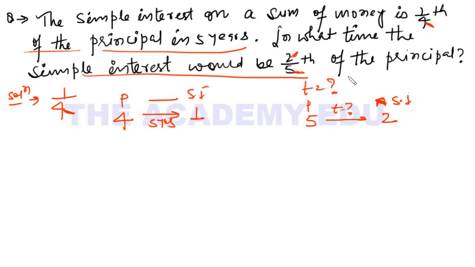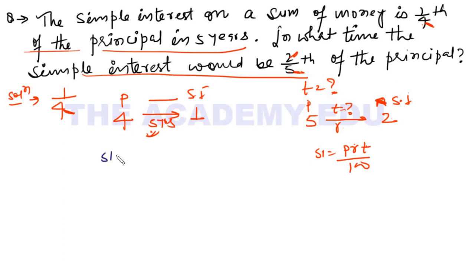So beta, whenever of, from is given and a fraction is given, always that of, from comes here in denominator. Always keep it in your mind, right? Here if I need to find time, I need rate also, because simple interest is PRT upon 100. If I need to find time, I need R, P and SI. We have SI, we have principal, but we don't have R. So we will use this information to find our R, right?